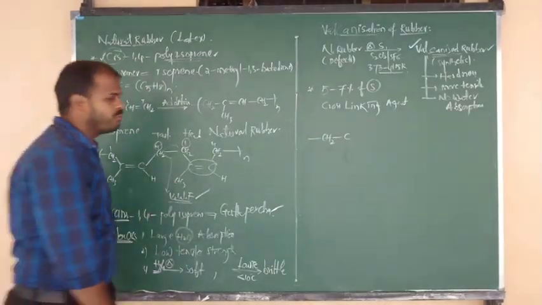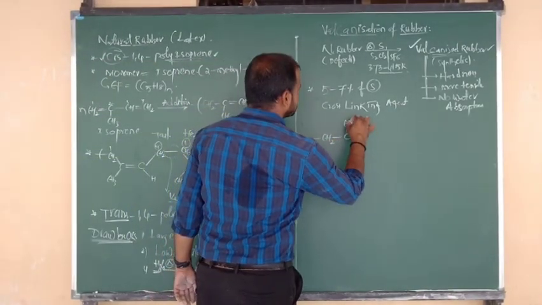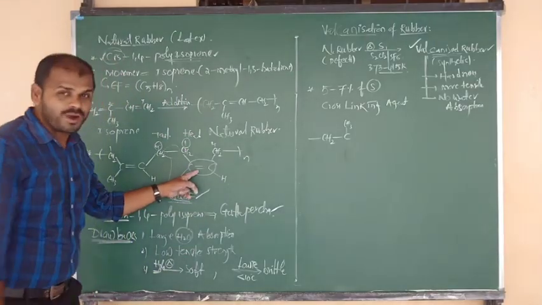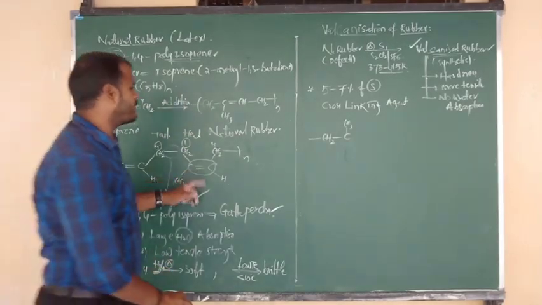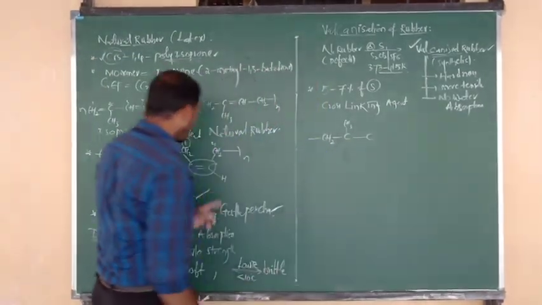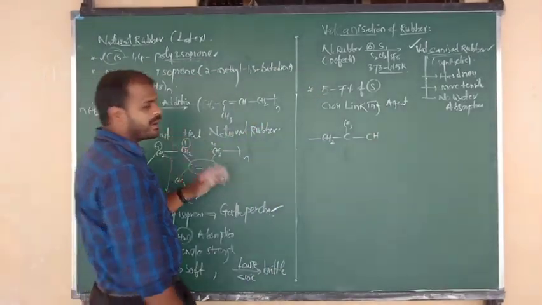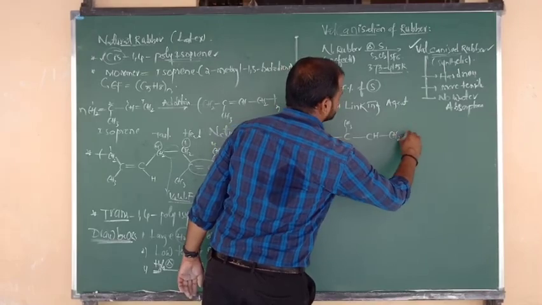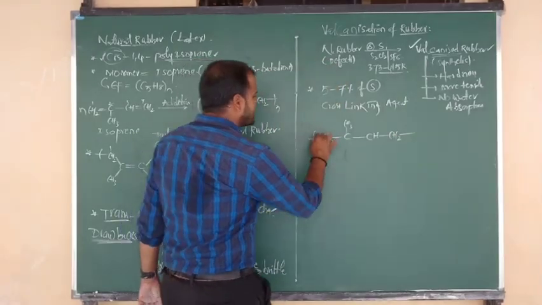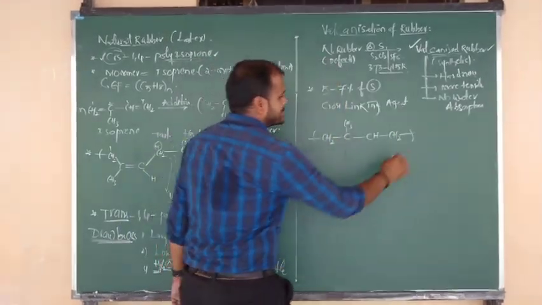C connected to methyl group. Yes, I am going to write right here. Next, the double bond is there, no? Okay, I want to write only a single bond. And it contains one more hydrogen atom. And it is connected above the plane to what? CH2. Okay, now this is natural rubber polymer chain 1.